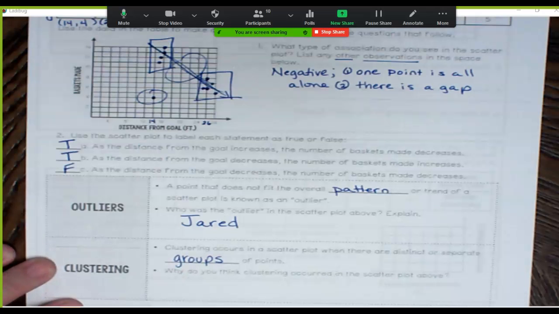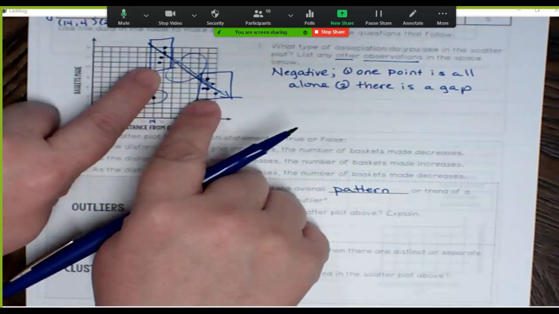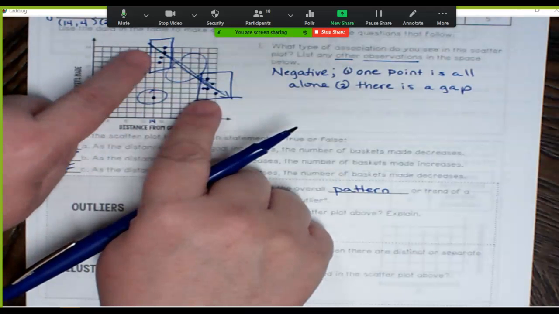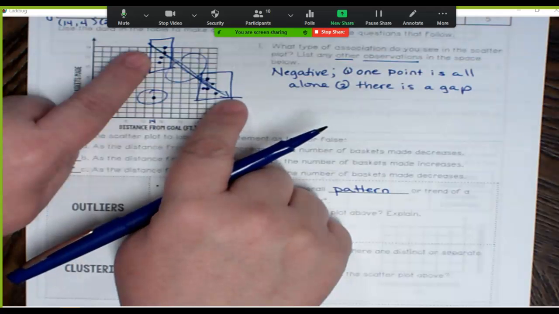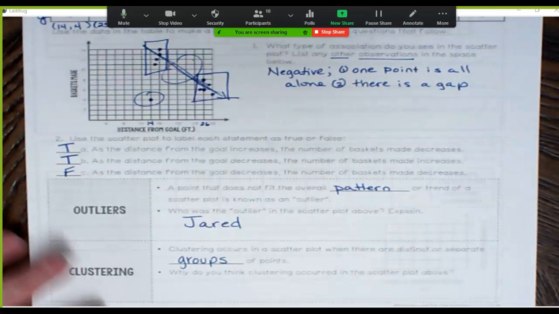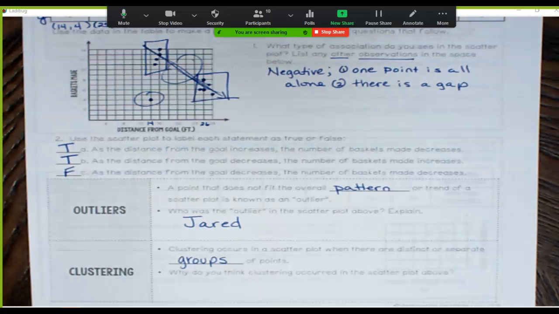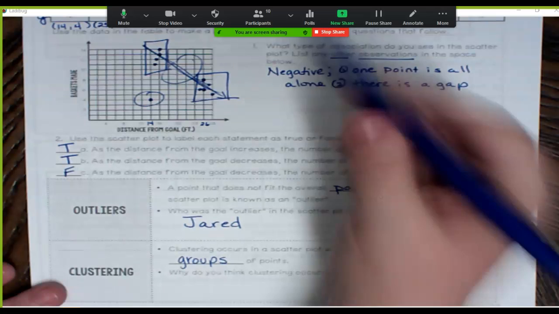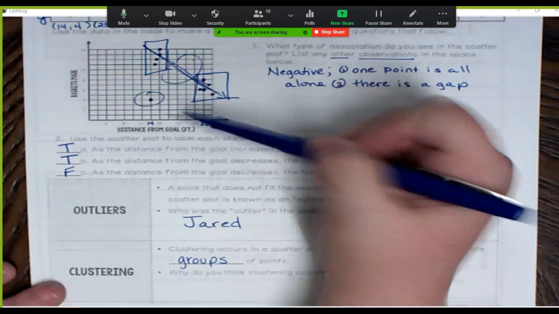Why do you think there was clustering in that scatter plot? It kind of looks like, to me, I must have had one group stand around this area and a second group stand around this area. Because I didn't have anybody standing in the middle, right? It looks like there were two separate groups of people standing at specific spots. So that could be a reason why we might have clustering. We don't know the reason exactly, but that just could be the reason. But we didn't have anybody even try to shoot a basket at 20 feet.